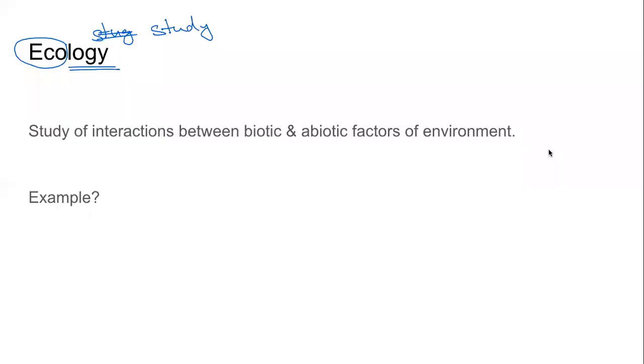Very good example given by Chan, that human beings carry out agriculture where we plant the seeds in the soil, and the seeds absorb nutrients from the soil and a plant grows out of it. Yes, very good example of interaction between the biotic and abiotic factors. Very nice. So these are all good interactions. Can you give me an example of a bad interaction between the biotic and abiotic factors? We should not do it, but we do. Give me an example.